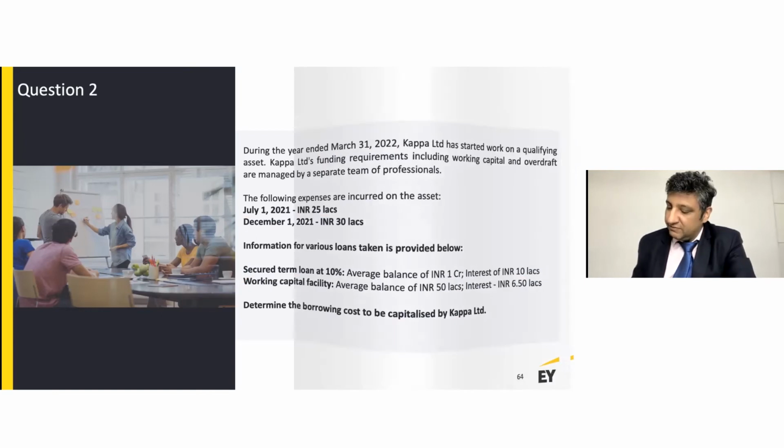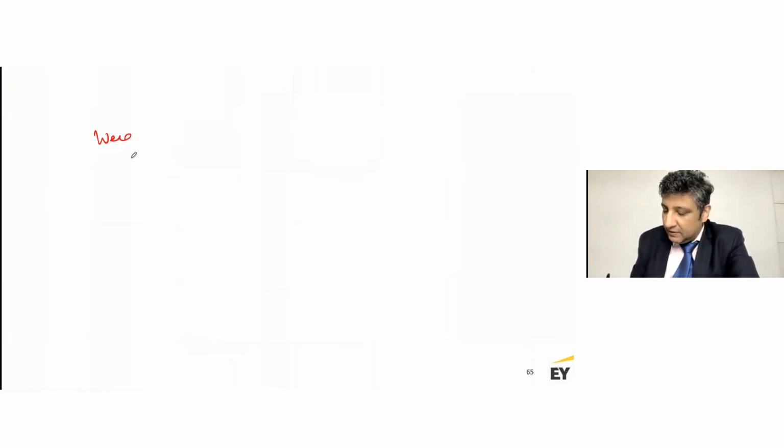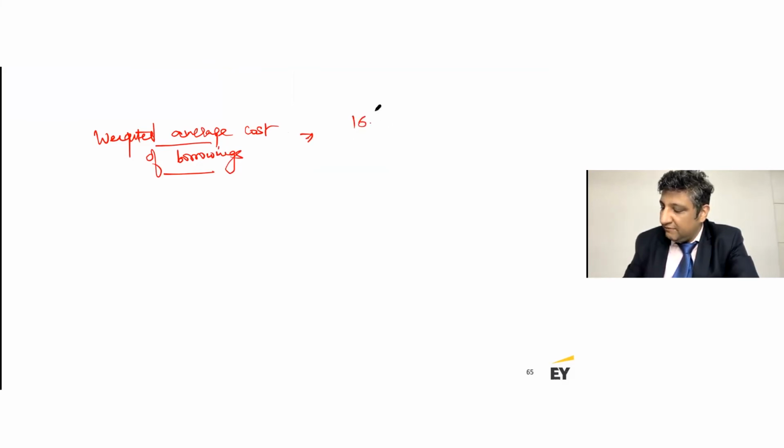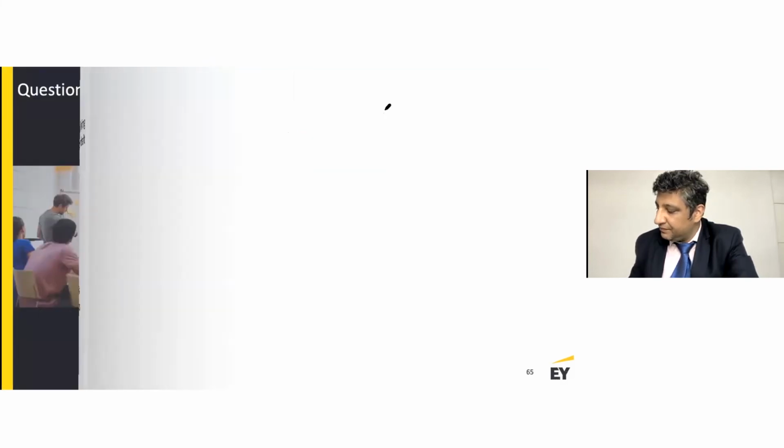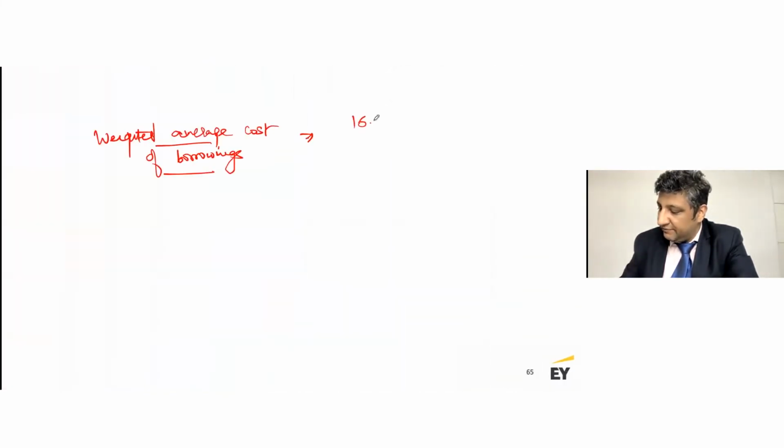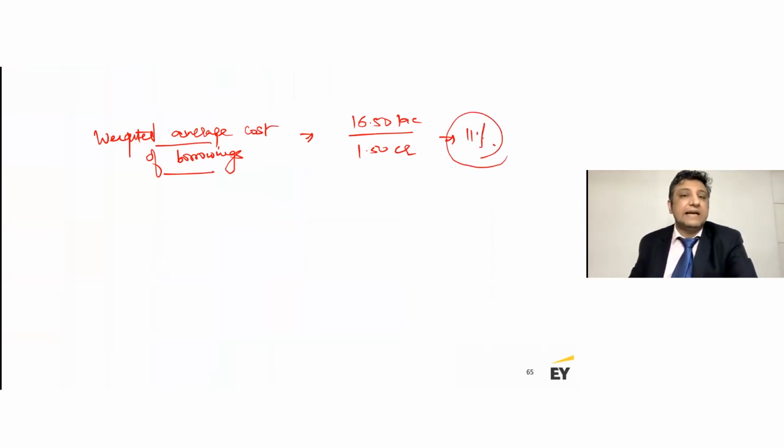I say that my weighted average cost of borrowings will be 16.5 lakhs over a facility of 1.5 crores. That makes it 11%. So that is my weighted average cost of borrowing for these general borrowings.